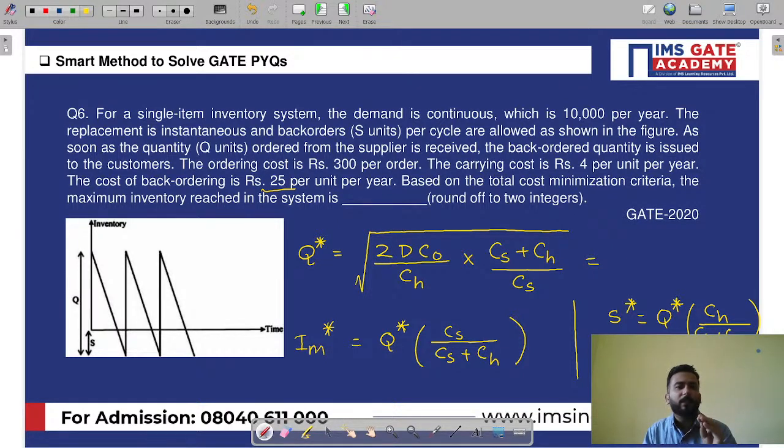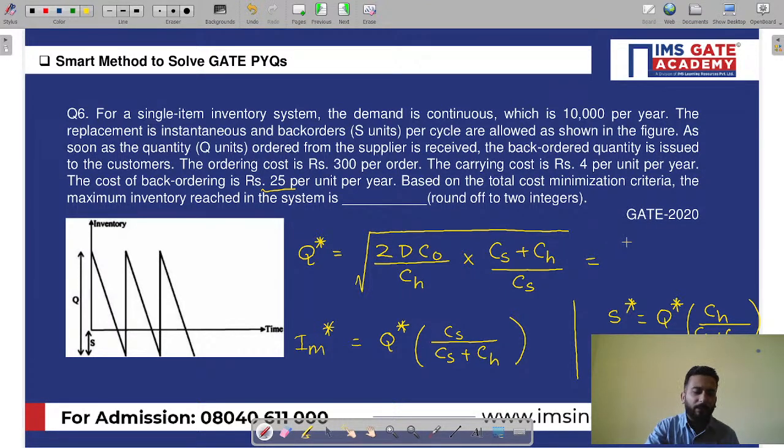My only intention is to let you know what the methods are by which we can solve the question, and we will get answers from both the methods. Rest, all the data have been given to you, and it is a very straightforward question. I'm not going to waste any time by putting individual values and just telling you the answer. I'm directly calculating from my calculator.